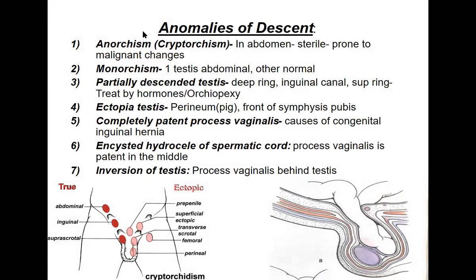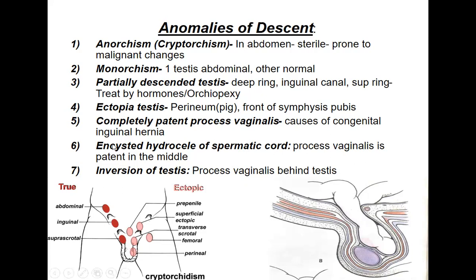In a completely patent processus vaginalis, the part of the peritoneum which is supposed to disappear doesn't close or disappear, which might lead to a congenital inguinal hernia. If you can see here, here is the testis, this is the scrotum, and this is the abdominal wall. You can see the processus vaginalis is patent, and a part of the intestine has also come into this. This is called the congenital hernia, because of the non-closure of the processus vaginalis.